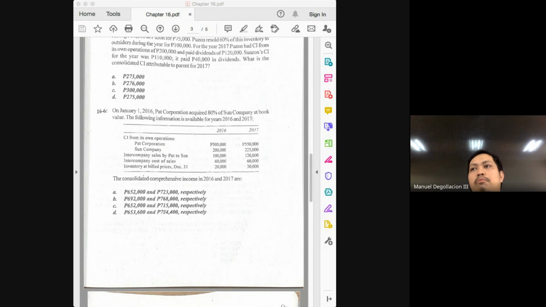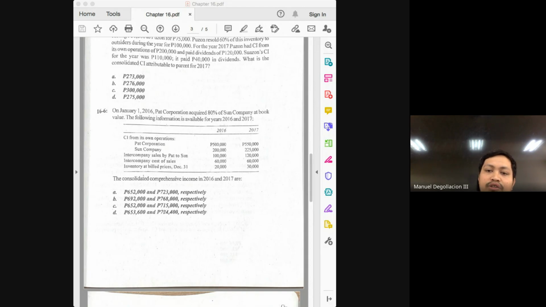Let's solve for the income attributable to the parent. Starting with 2016. Again, if you already have the consolidated income, how do you arrive at the income attributable to the parent? All you have to do is to deduct the share of the NCI in the adjusted income of the subsidiary. But again, no adjustments in the income of the subsidiary. How much was the income of the subsidiary in 2016? 200,000. How much is the non-controlling interest? 20%.